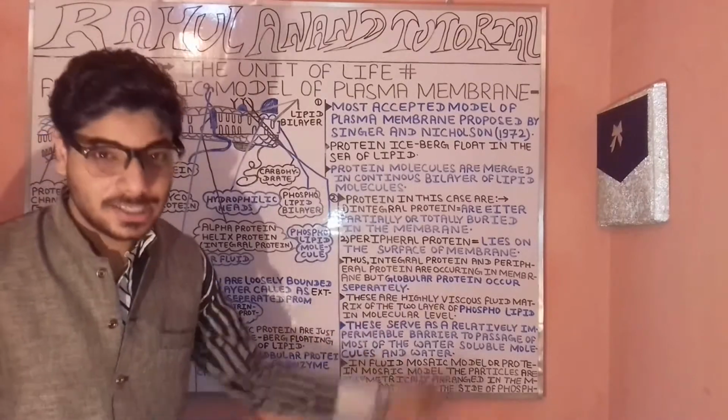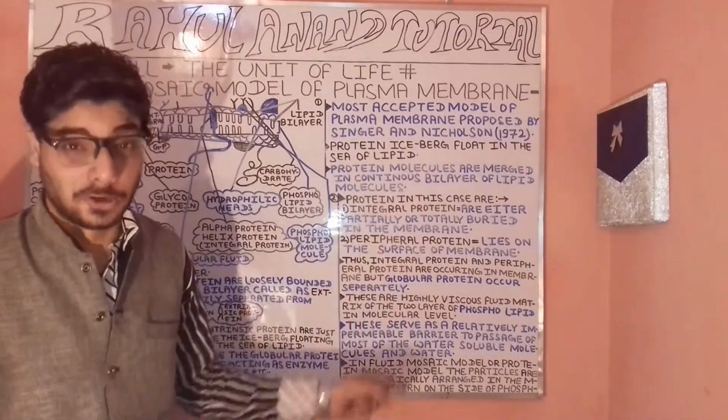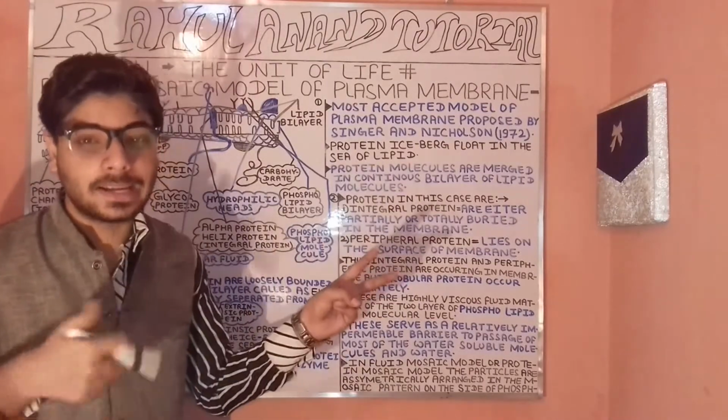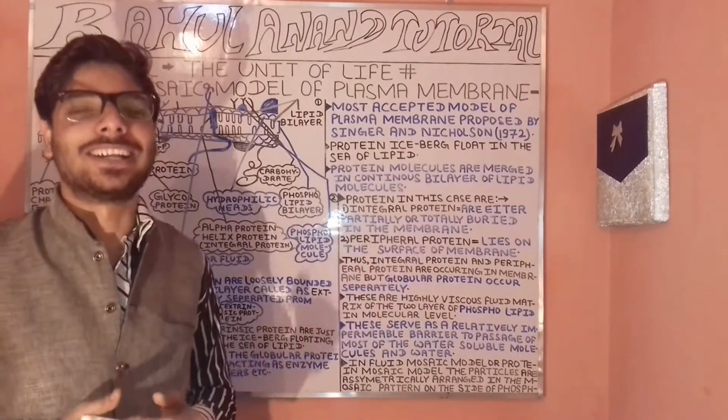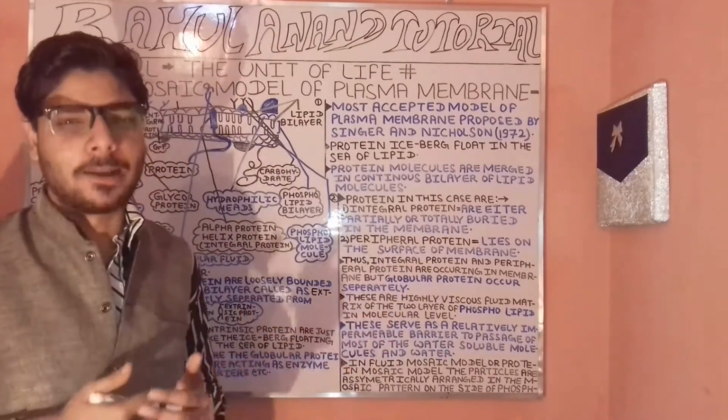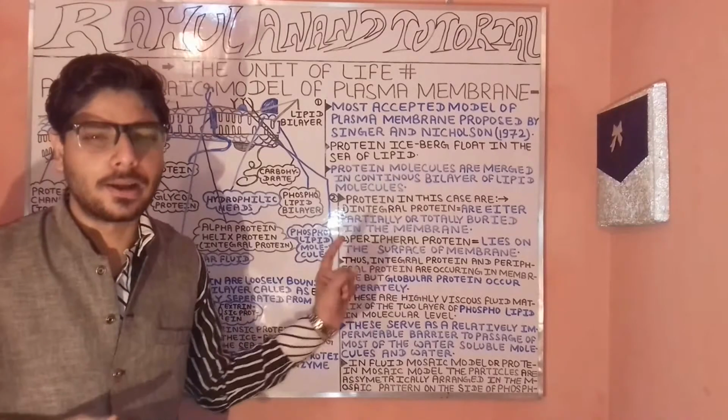Now, when we are talking about the fluid mosaic model, you have to understand the protein case in brief. How many types of protein do we have? Here we have two broad kinds of protein, such as the integral protein as well as the peripheral protein.